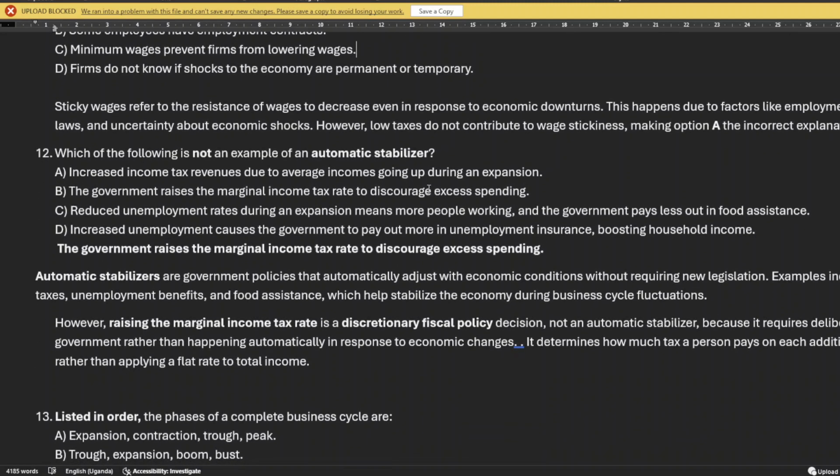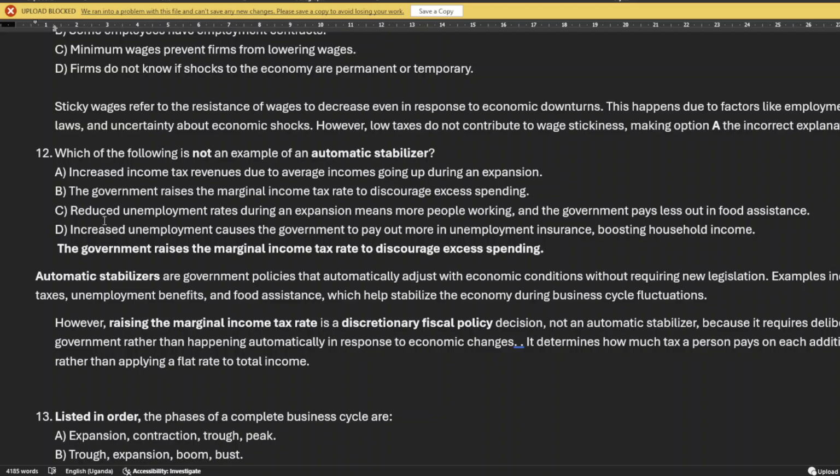Which of the following is not an example of automatic stabilizers? A. Increased income tax revenues due to average incomes going up during an expansion. B. The government raises the marginal income tax to discourage excess spending.